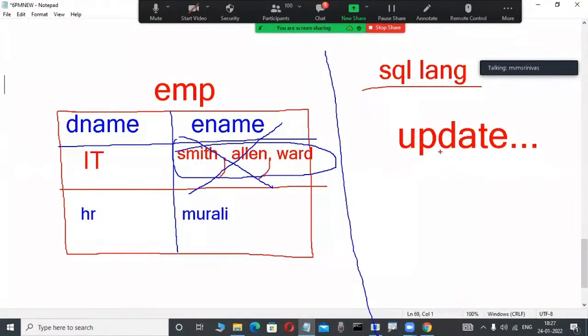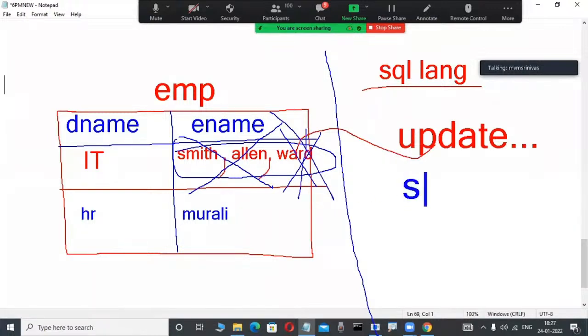Through this update command, I try to modify only a single employee name from these multiple employees. Impossible. This update command does not work. Whenever multiple values separated with commas are there, modifying a single value from these multiple values with update is impossible. That is a problem.